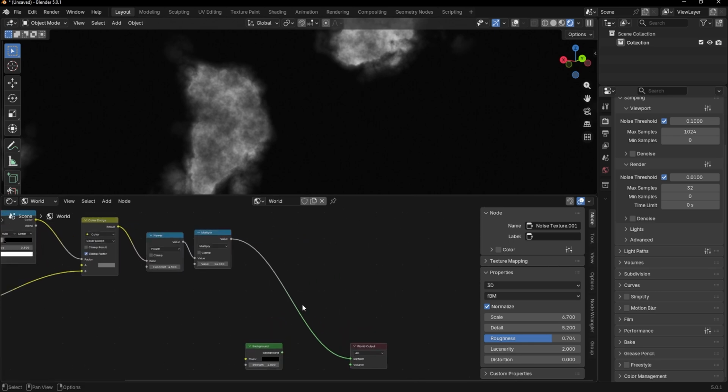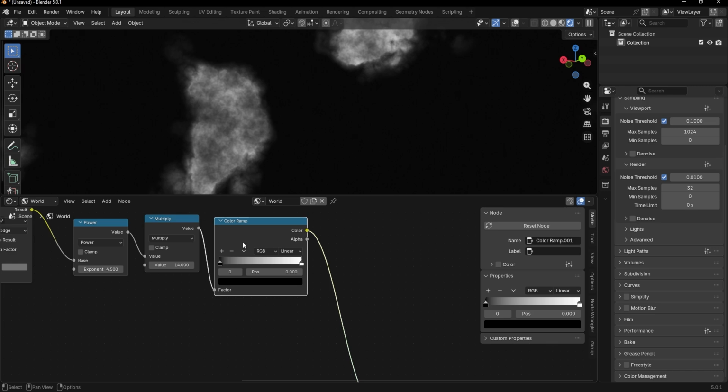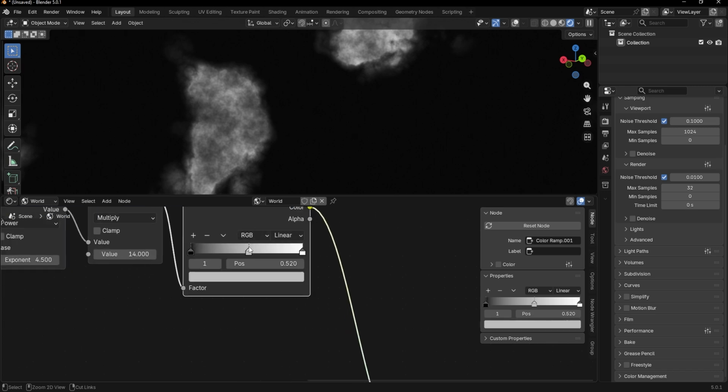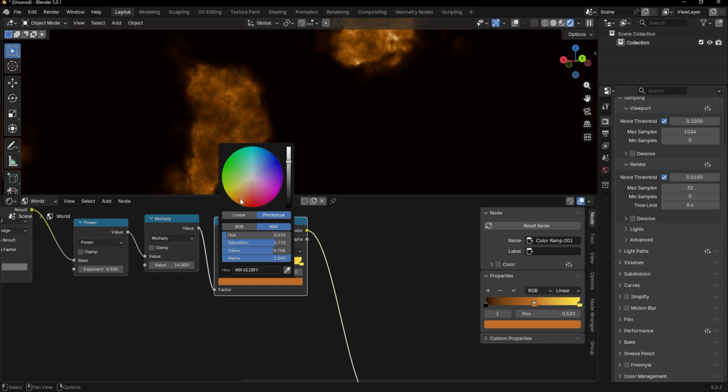Add a color ramp. You can press Ctrl left click to add a new color stop. I change the color of this to yellow. And this one to orange.